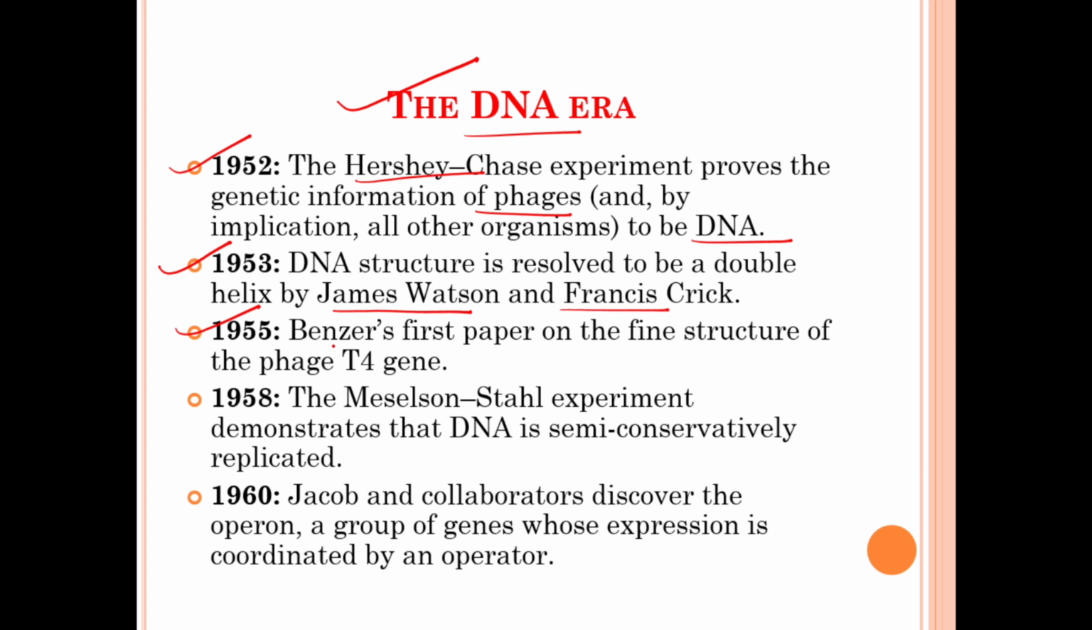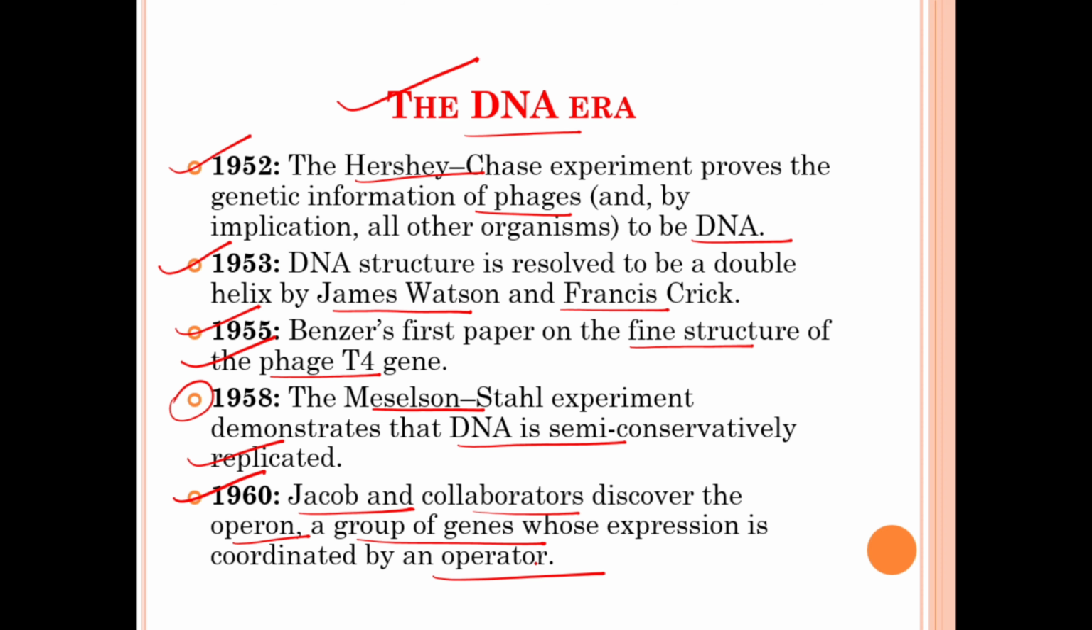In 1955, Benzer's first paper on the fine structure of the phage T4 gene is published. In 1958, the Meselson-Stahl experiment demonstrated that DNA is semi-conservatively replicated. In the year 1960, Jacob and collaborators discovered the operon system, a group of genes whose expression is coordinated by an operator.